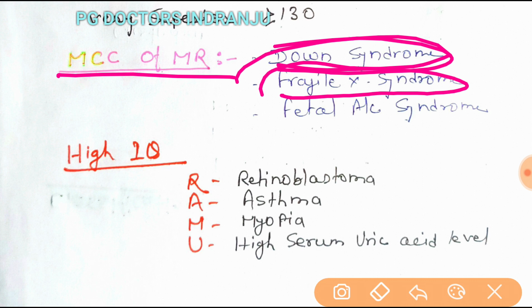For the eliminated disorder, it is neurosis and encopresis, lack of bowel control. Another, fetal alcohol syndrome, can be a treatable cause. So this is very important for your PG exams. So carefully make a note of that.